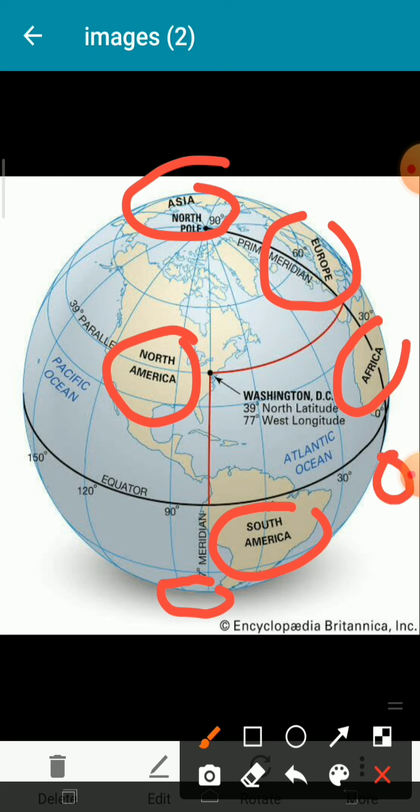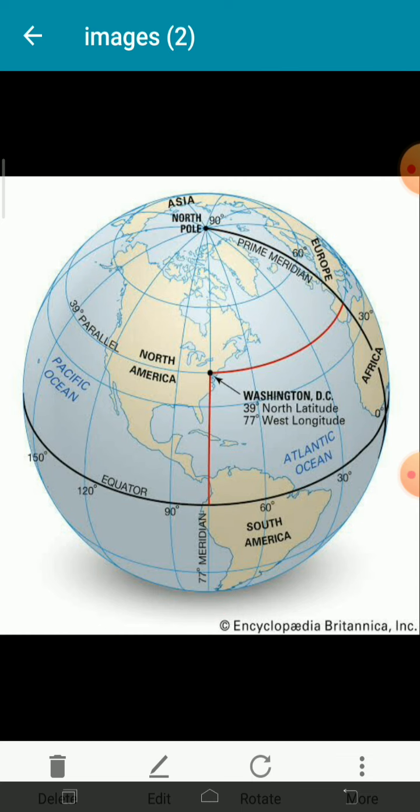As the picture of the earth is given from one side, we can't see the continent Australia and Antarctica here, yes, no students. So all of you got this, that earth is one ball.